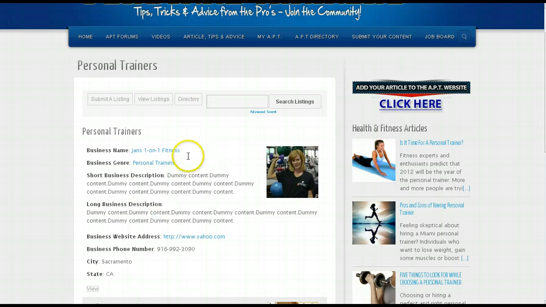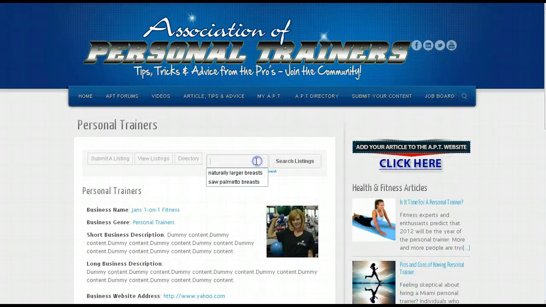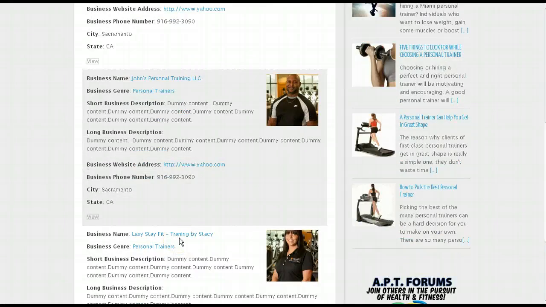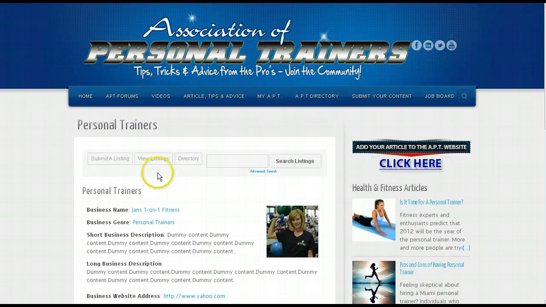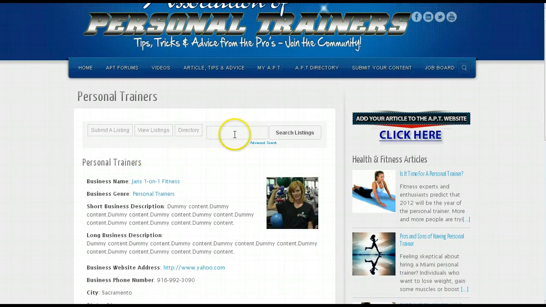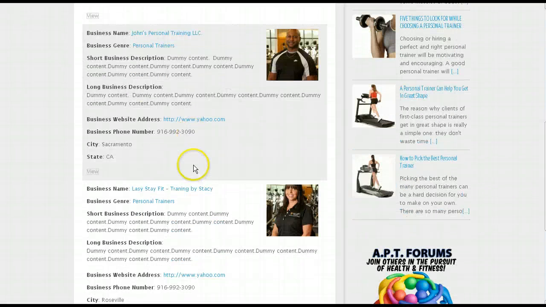And of course, this is something that's not really useful now because you don't have any listings. You only have a few dummy ones that I set up. But as this grows, you can basically search by city, search by trainers. If you want a trainer that specializes in weight loss, or in certain different categories, you can do a search here, and that'll be very useful. View listings basically is all the listings that are available in the directory.